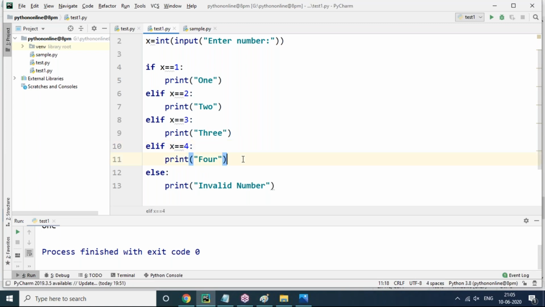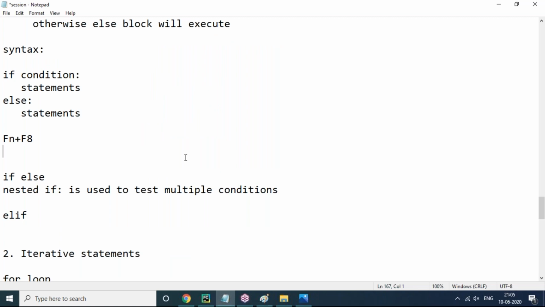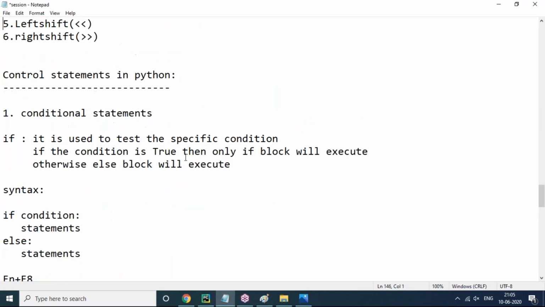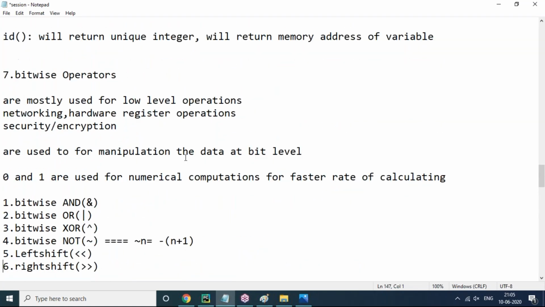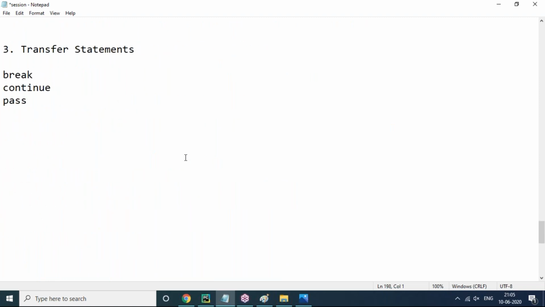These conditional statements purely work based on the conditions only, sir. So this is the conditional statement we discussed today. Now in the next session we will discuss iterative statements.